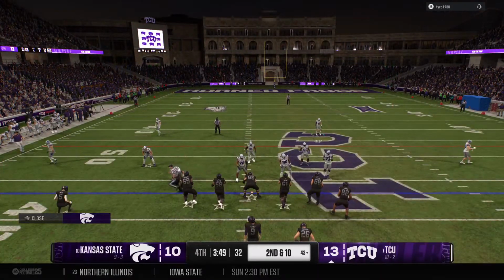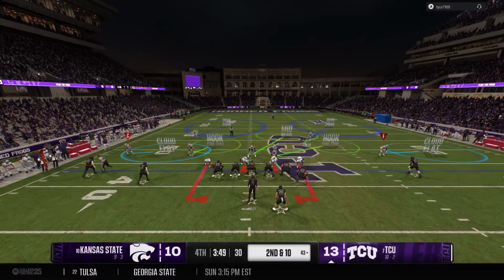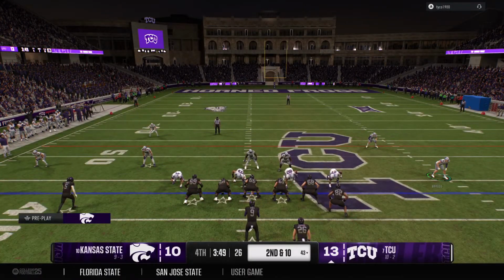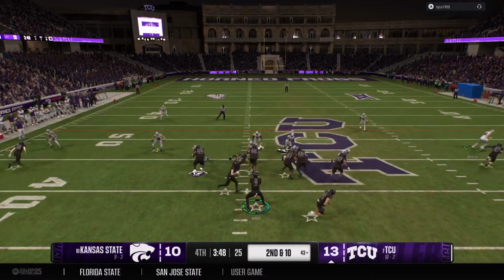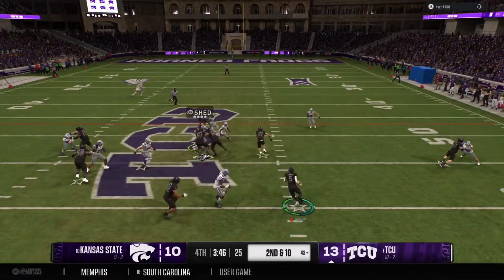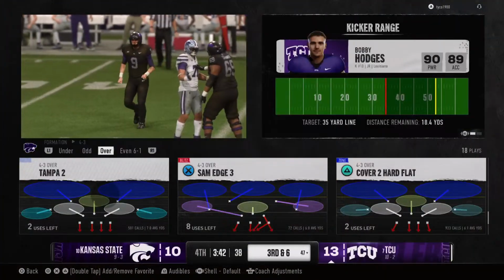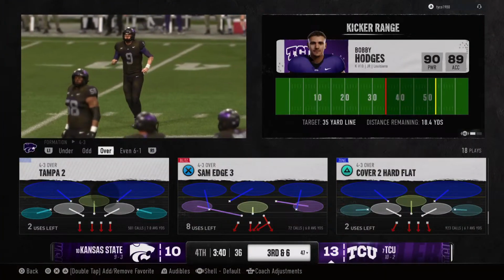So after the incompletion, it's second down. Quick pass. Here comes a jet sweep. Just a 4-yard gain, so it sets up 3rd and 6.